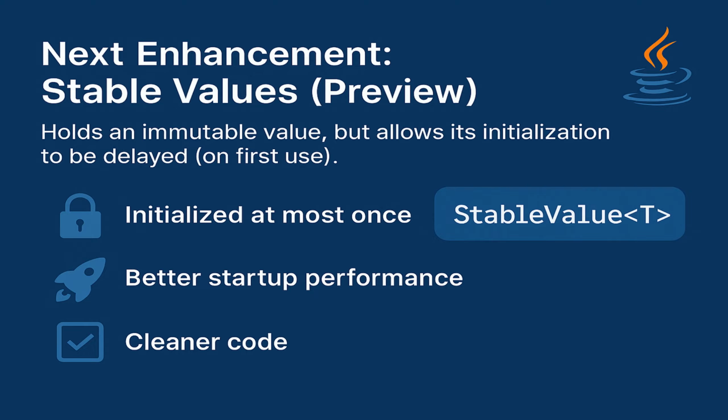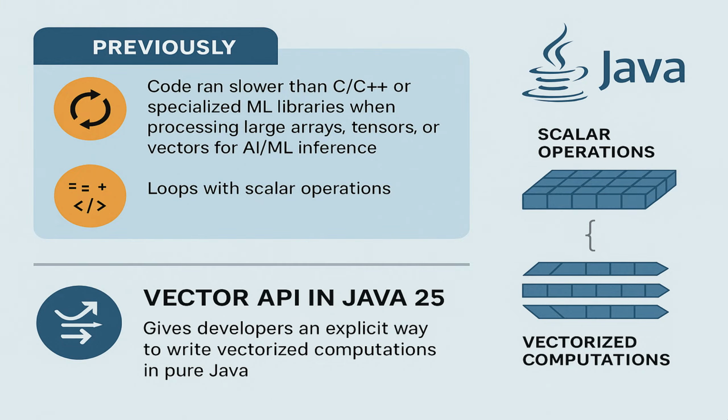The next enhancement is around the vector API. Previously in Java, code ran slower than C++ or specialized ML libraries when processing large arrays like tensors or vectors for AI/ML inference, because it looped with scalar operations, that is, one element at a time. The vector API in Java 25 gives developers an explicit way to write vectorized computations in pure Java.